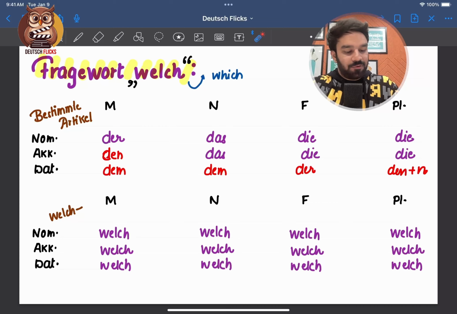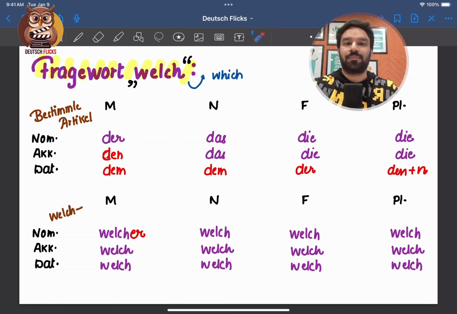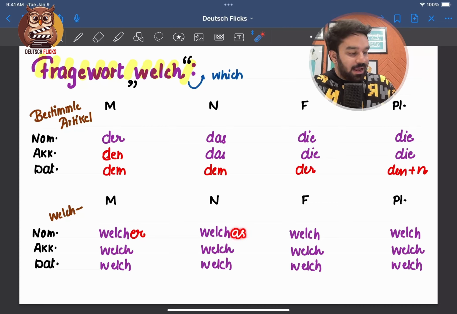In case of nominative masculine, you can see der, right? So what you'll do with Welch is you'll write Welcher. So I'm taking E and R. Now in case of neutral, we have das. If I write here A and S, pronunciation will be a bit weird. Now, most of the time the ending starts with E. So instead of A, I'll write E.